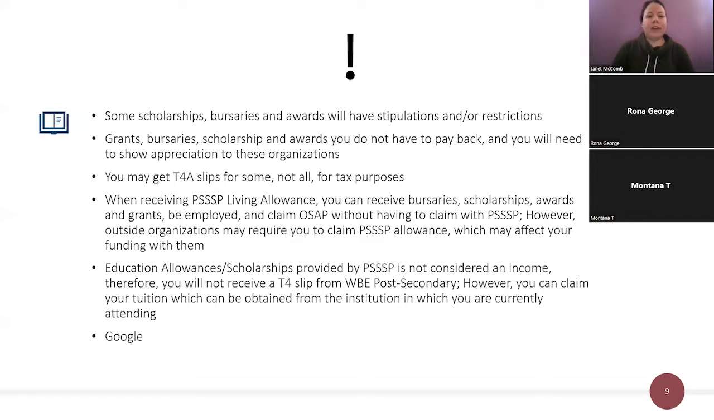However, you can claim your tuition, which can be obtained from the institution you are currently attending. So you can ask them for a tax slip. I think if you go into your student portal, there should be somewhere in there that you can find your taxes. And last but not least, Google.